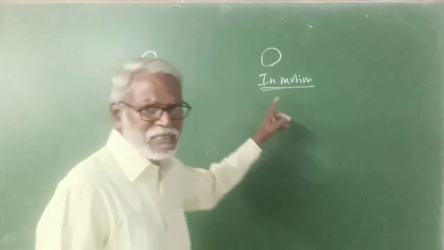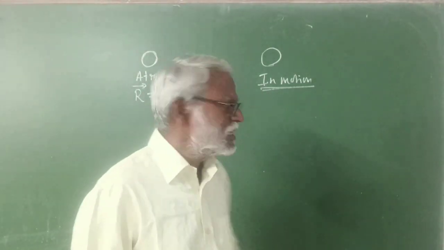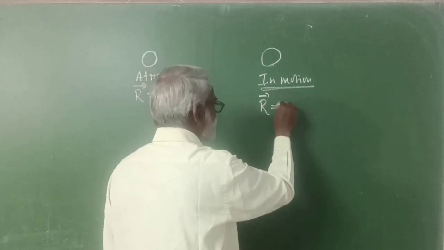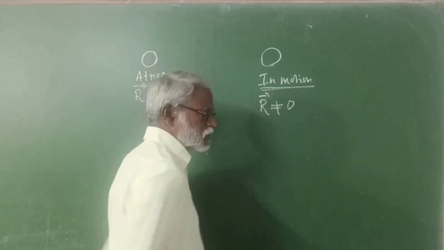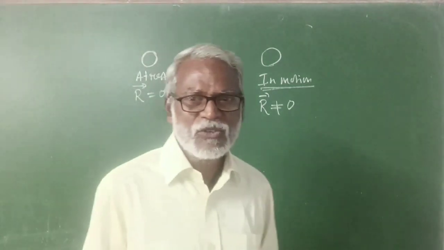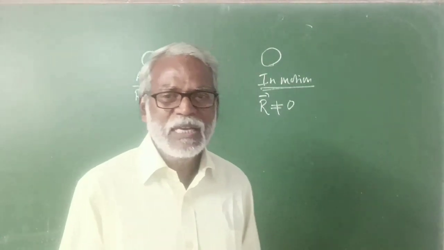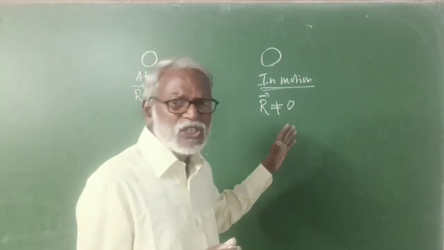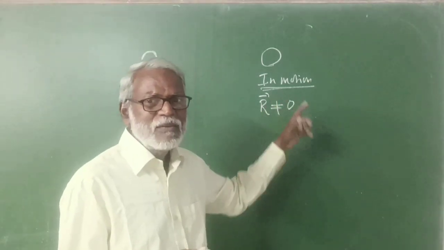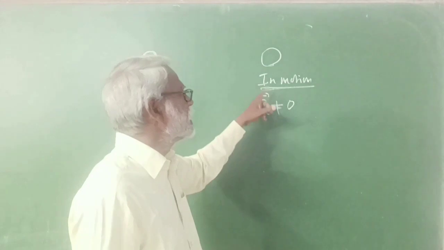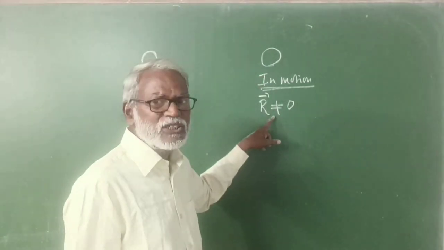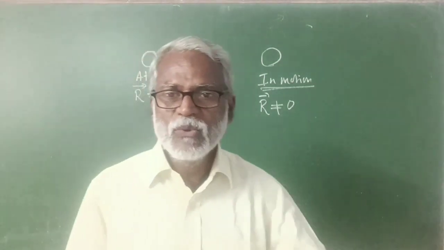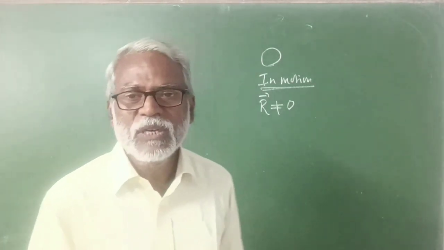But if the body is in motion and the resultant is not 0, that means a number of forces are acting on the body, its resultant is not 0, and the body is in motion. That means the motion of the body is going to change.